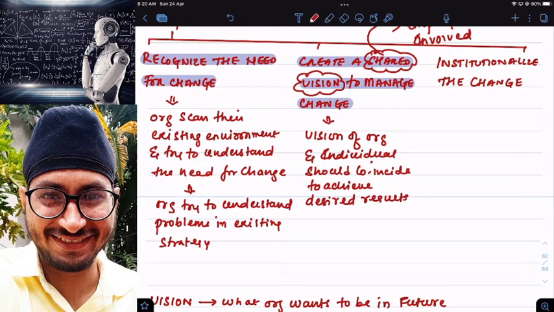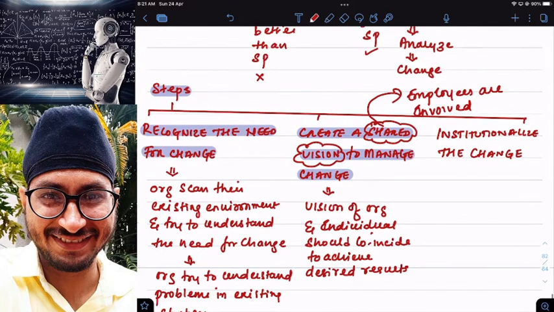Sir, the vision of every person working in a company and the company's vision should be the same. I repeat, every employee's vision in a company and the company's vision for itself should be the same. Otherwise, what is going to happen? If employees' vision is different and management's vision is different, neither the employee is going to achieve the results nor the company. That is why, to ensure that my organization's vision and every individual's vision are the same, I will involve the employees in decision making and create a vision with their help, so that everyone is aware of the vision the company has. Clear?